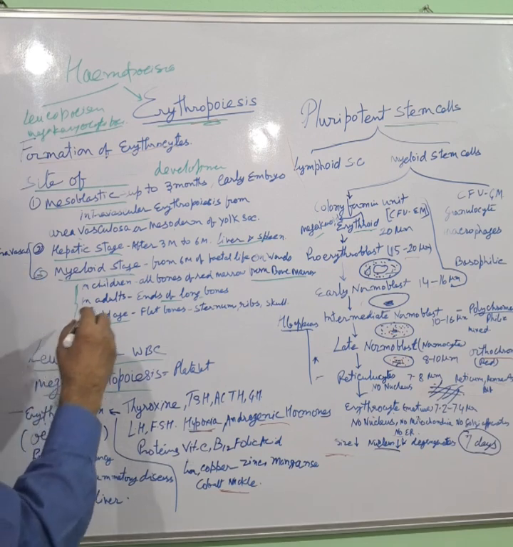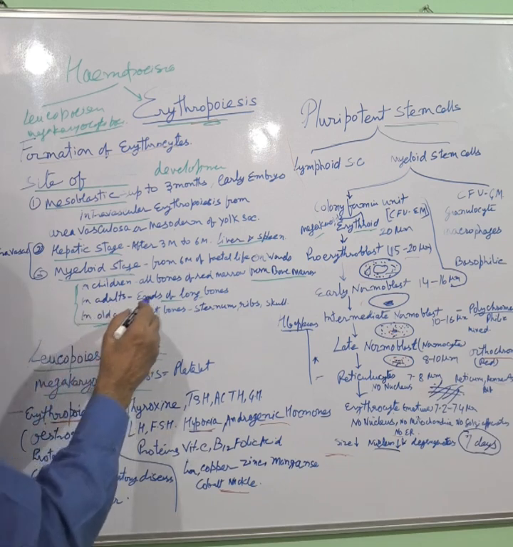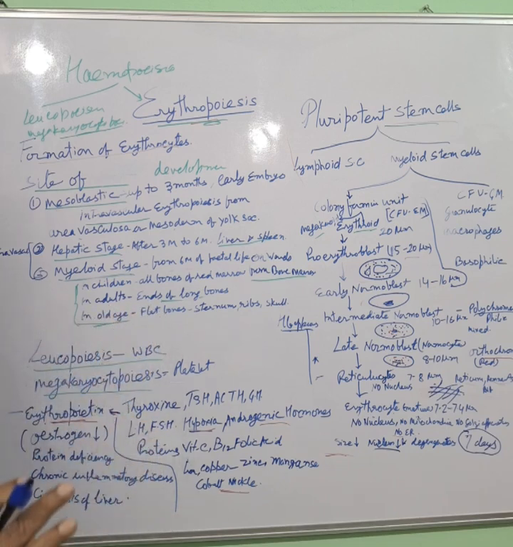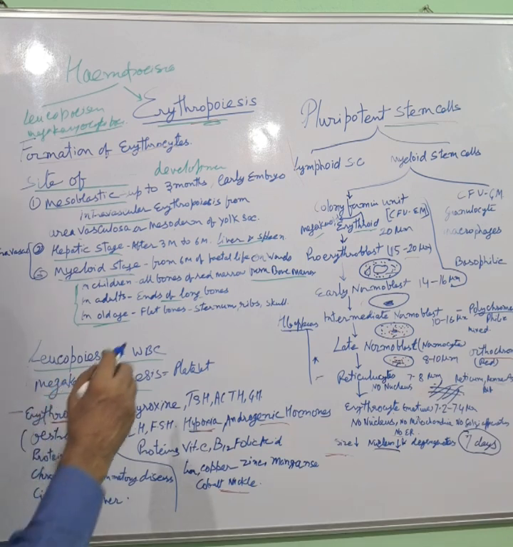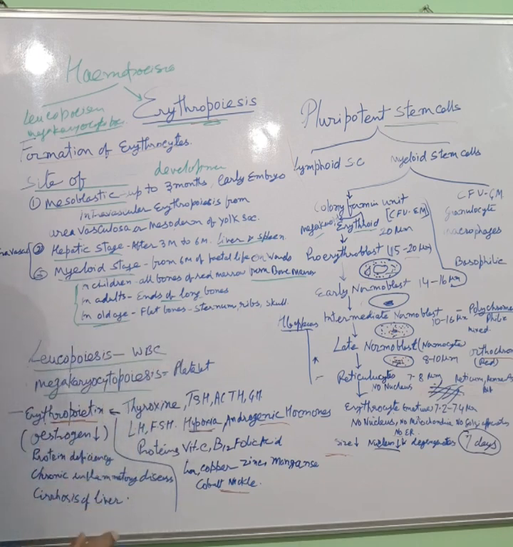In children, all bones have red marrow and therefore they form red blood cells, erythrocytes. In adults, only ends of long bones have red marrow and form erythrocytes. In old age, flat bones, sternum, ribs, skull form erythrocytes.